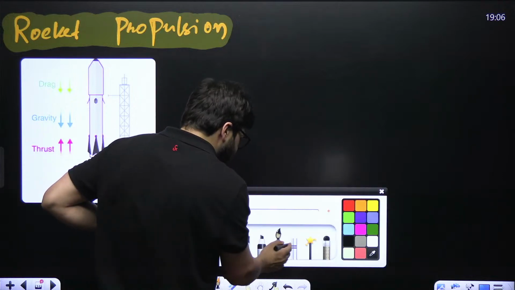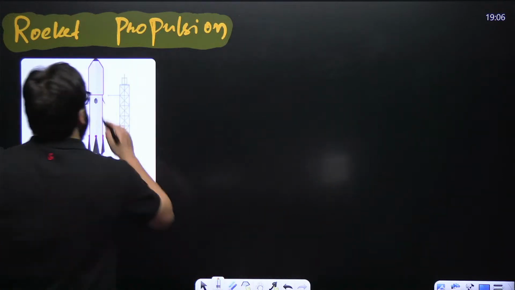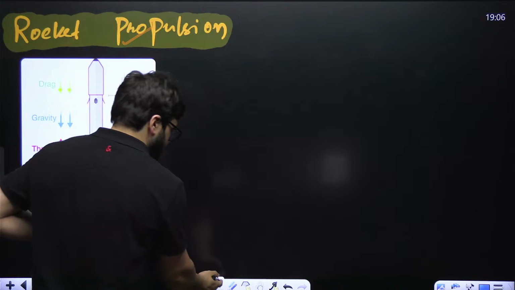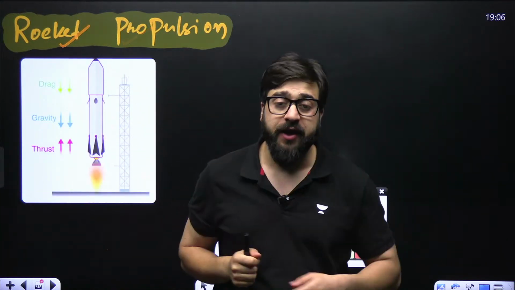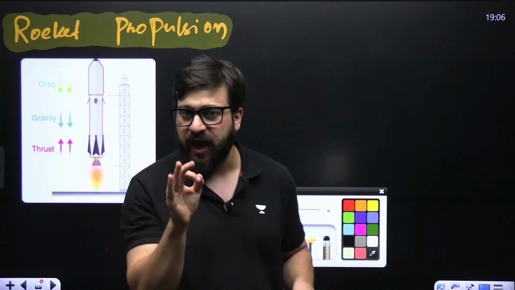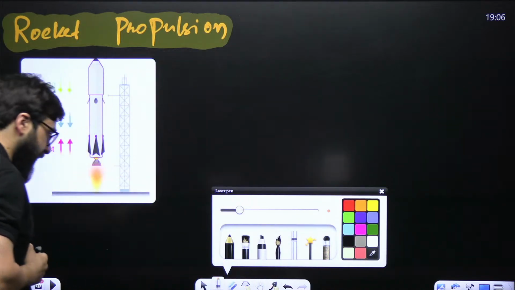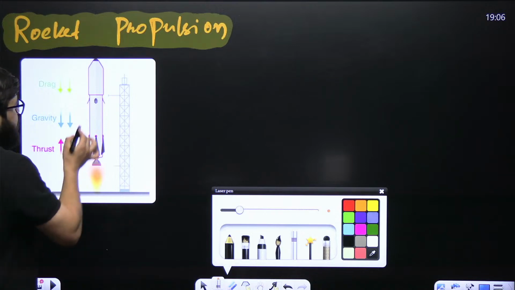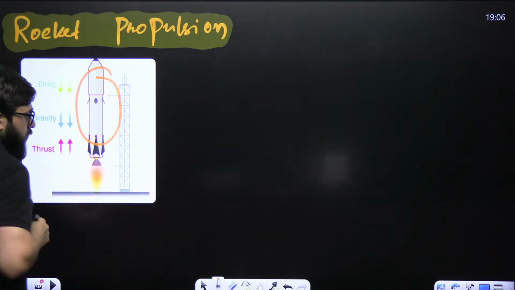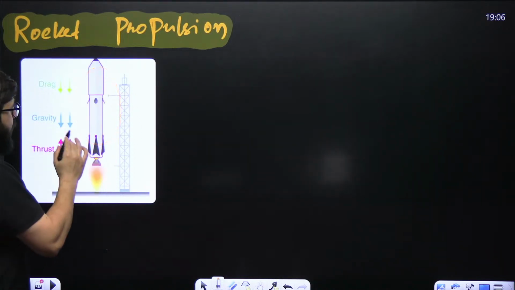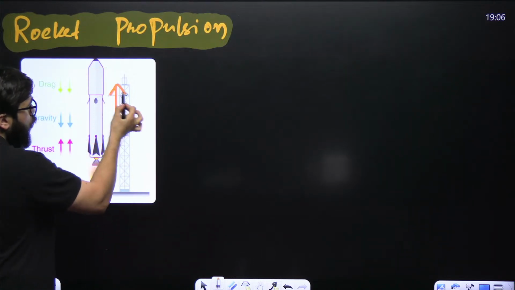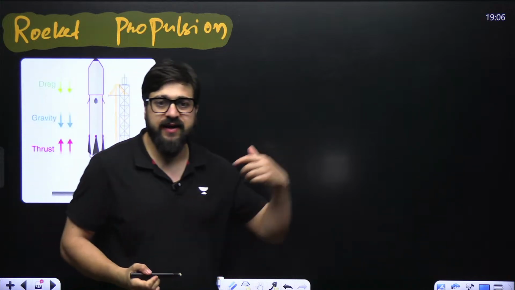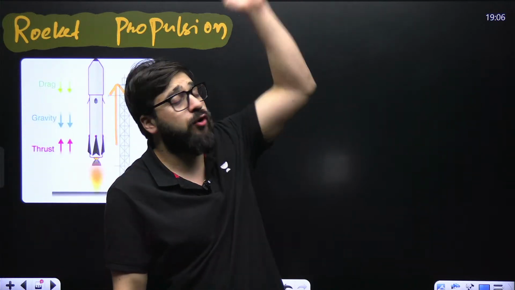Guys, the very first topic that we need to start today is what we call rocket propulsion. Sir, what is this rocket propulsion all about? Understand whatever I'm going to say. Guys, we have got a rocket over here. Since you guys know that this rocket goes up, when we launch the rocket, it goes up.